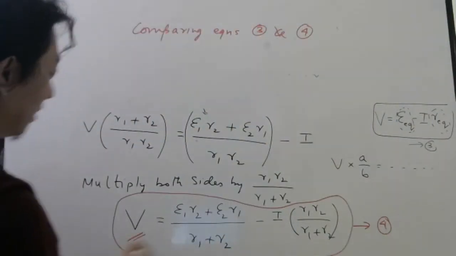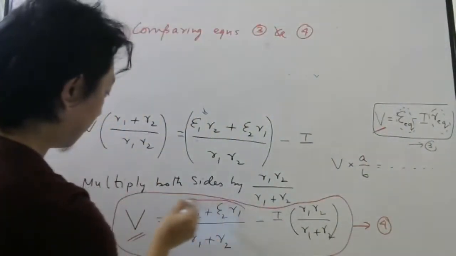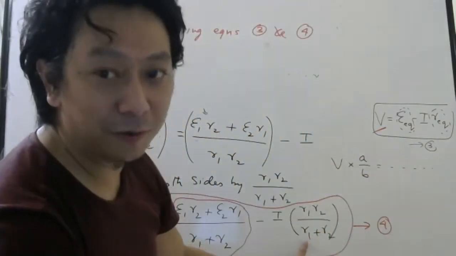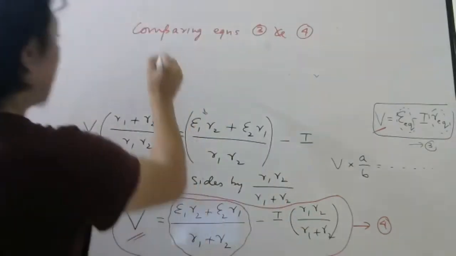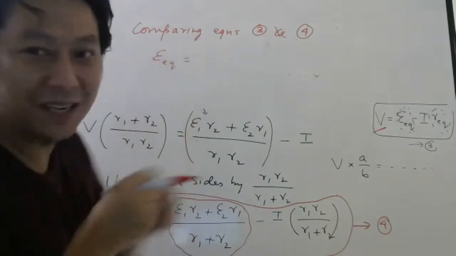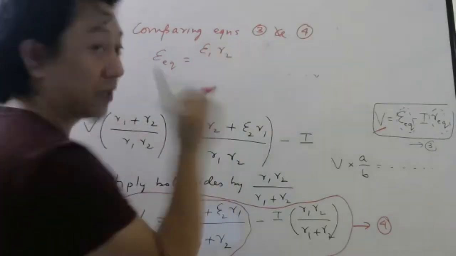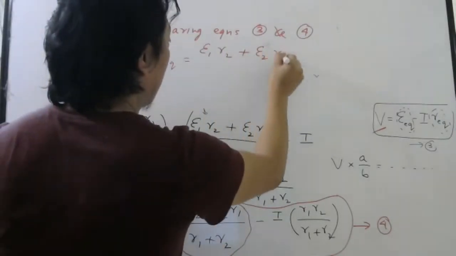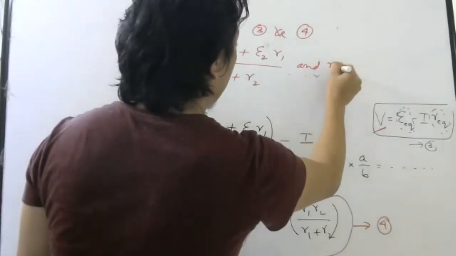Left side is same, V, V. So E equivalent should be this guy, and minus I, and R equivalent should be this, which is nice because this is the formula for resistors in parallel. It should be same because right now the cells are in parallel. So what is the equivalent EMF? Be careful, it is not a simple direct formula. It is a little bit complicated. E1 R2, not E1 R1, E1 R2 plus E2 R1 by R1 plus R2. And what will be R equivalent?